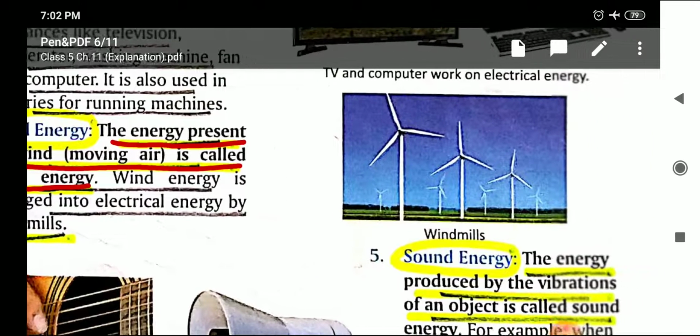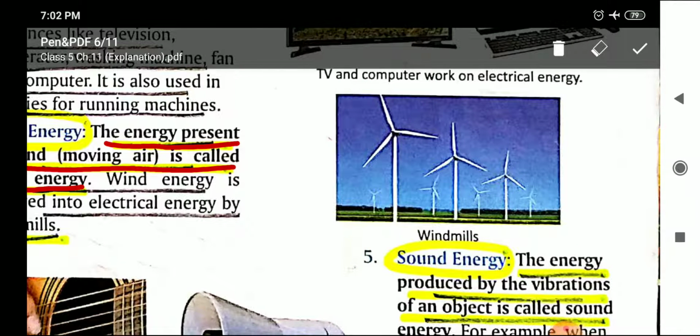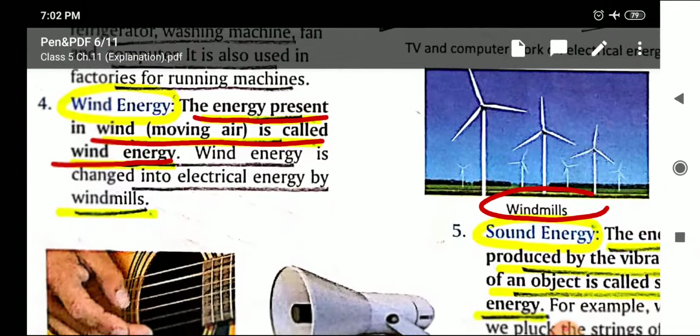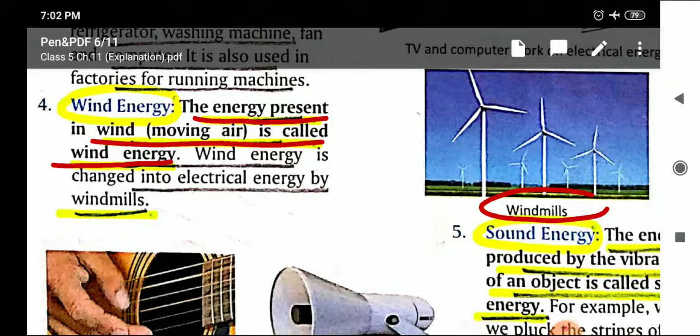You can see the picture here. These are the windmills. So due to the wind, these windmills rotate, which are connected to the turbines to produce electricity. So this way the windmills can convert wind energy into electrical energy.